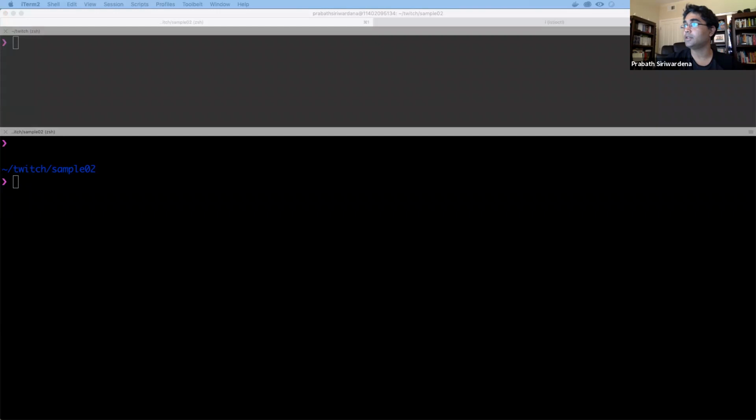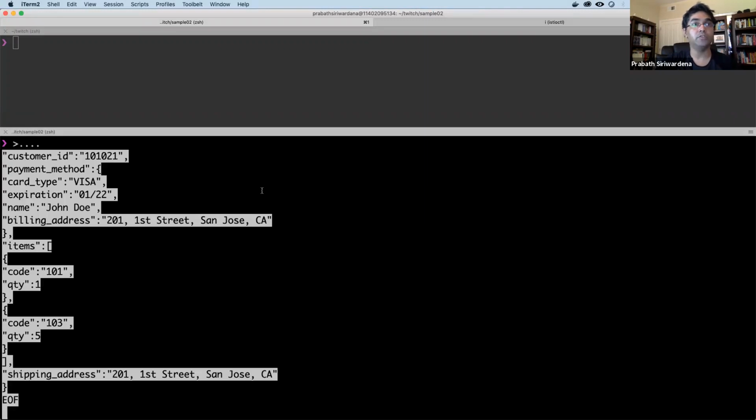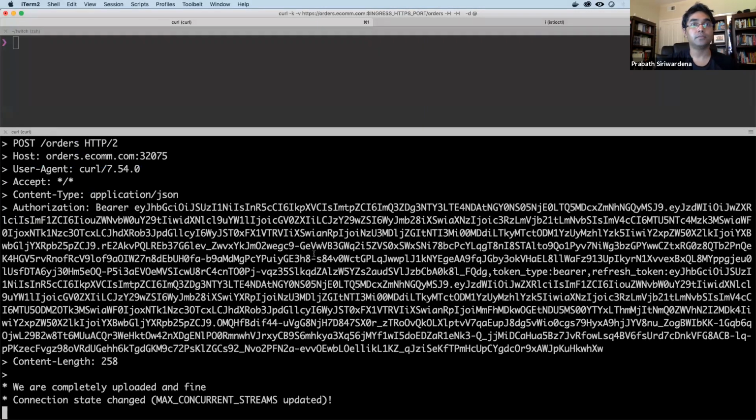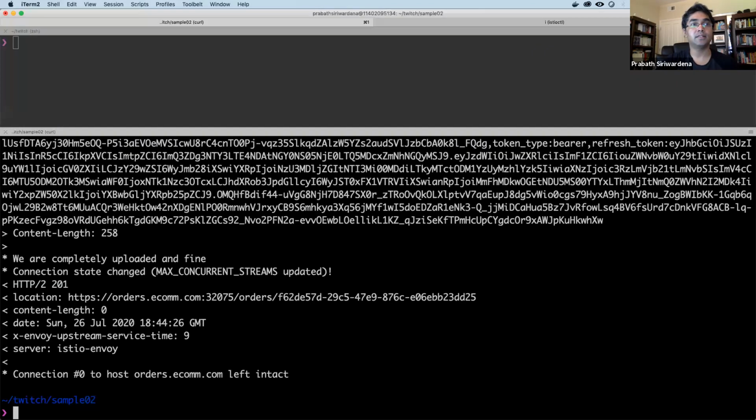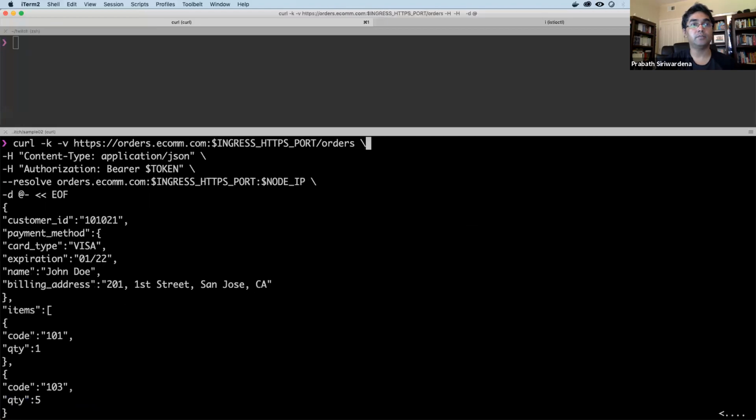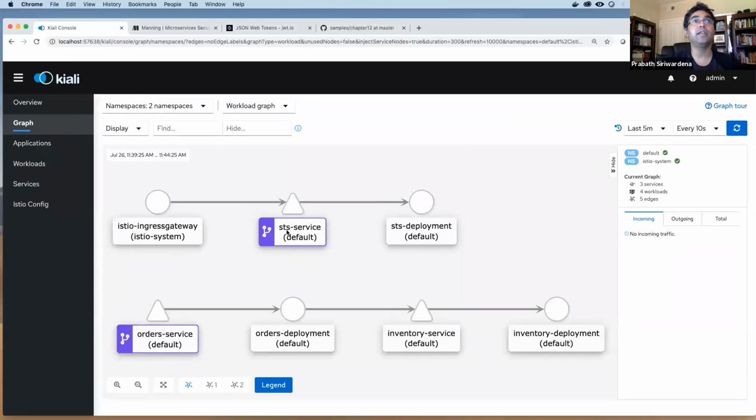Let's run the other command to try to access the order processing microservice directly. Still, we don't do any JWT validation. We just enable TLS at the Ingress Gateway. We haven't enforced any authorization policies at services, so we don't need to pass the JWT here. Right? So without a JWT, we should be able to access this. We should see a 201. Yeah. So now we could access the order processing microservice securely. Now let's go back to the Kiali dashboard and see what happens. It usually takes some time to get updates.